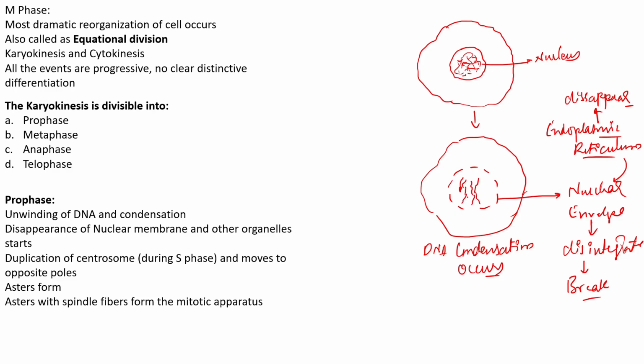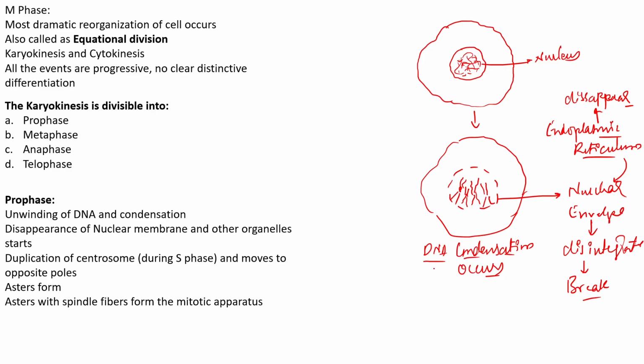This is how the chromatin fibers start to appear in the nucleus, and this process is called DNA condensation. Condensation mainly means a compaction of the DNA.